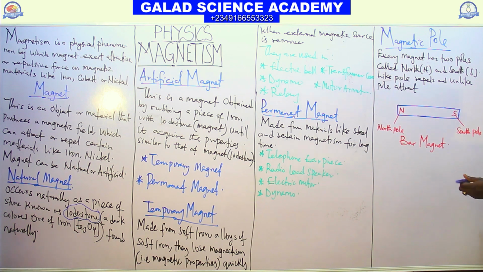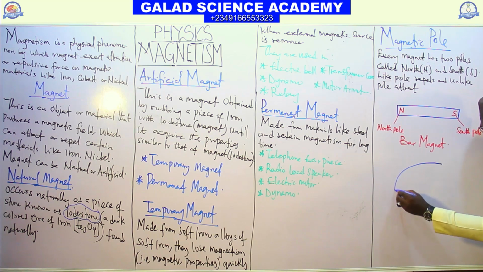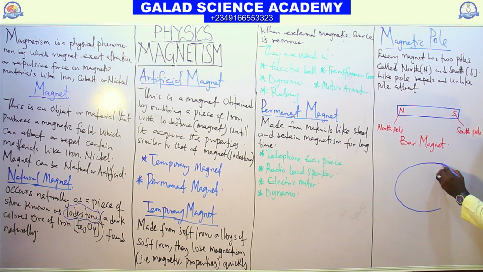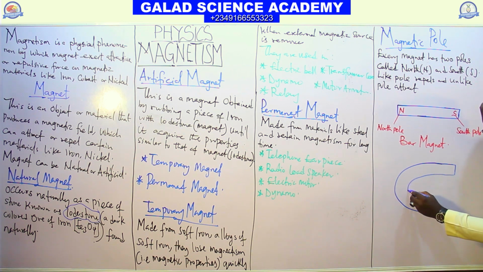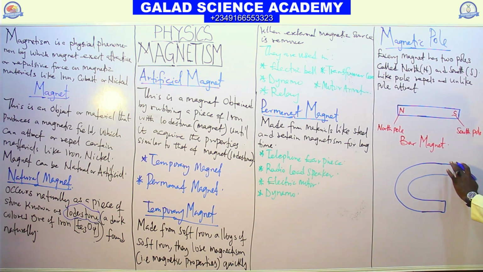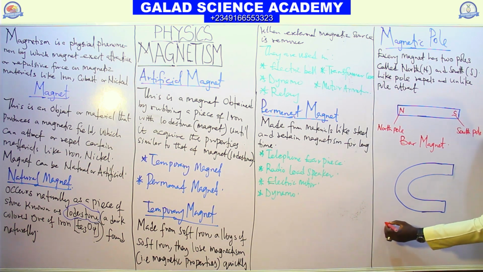But if you have a magnet in this form, with this kind of structure, we call it a horseshoe magnet.